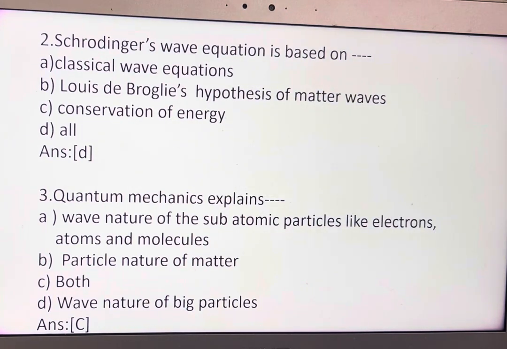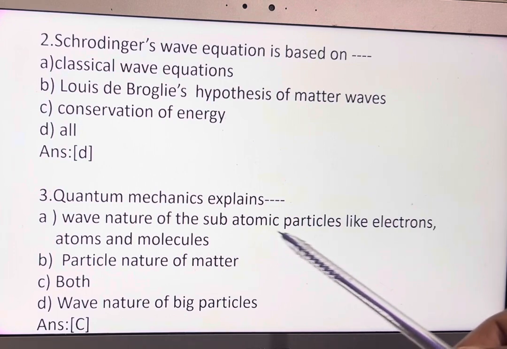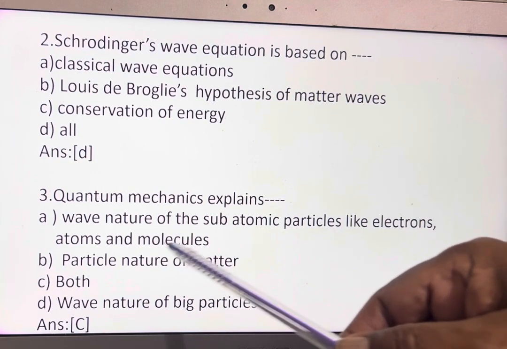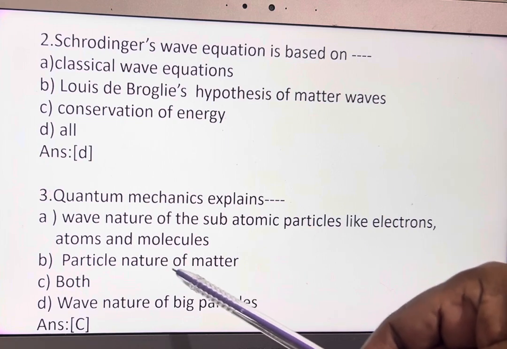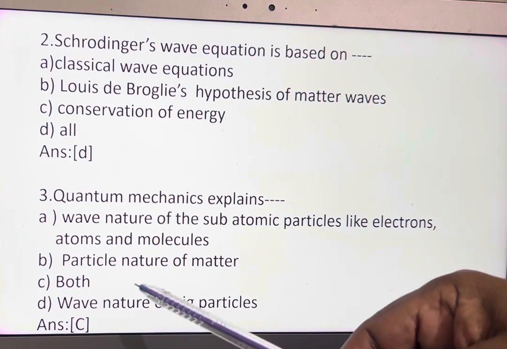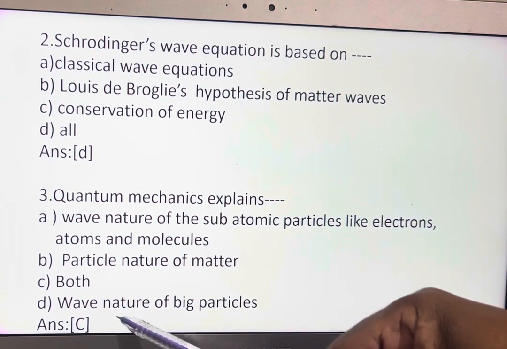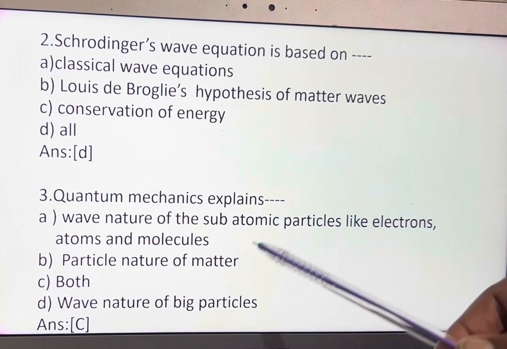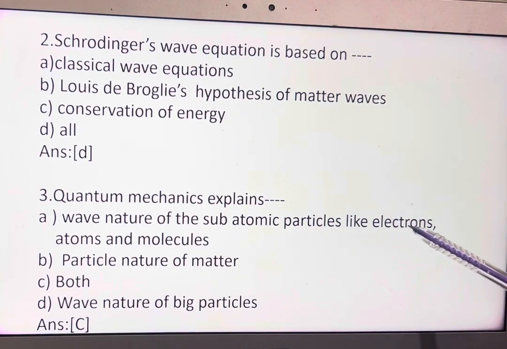Quantum mechanics explains the wave nature of subatomic particles like electrons, atoms and molecules, and particle nature of the matter. So, quantum mechanics deals with the dual nature of the particles. So, wave nature and particle nature, both is the correct one. Wave nature of the big particles is not applicable, only the smallest particles like electrons, atoms and molecules. C is the correct one.